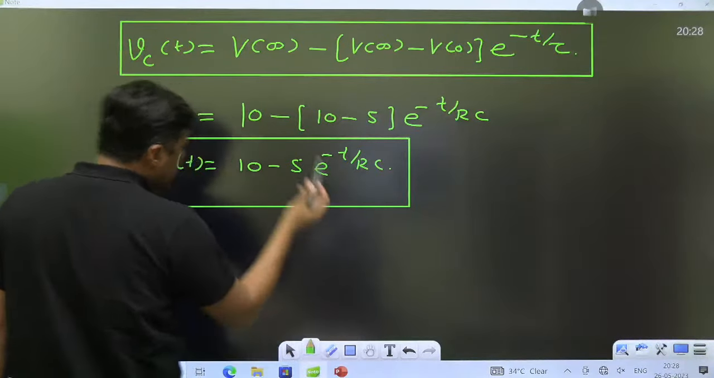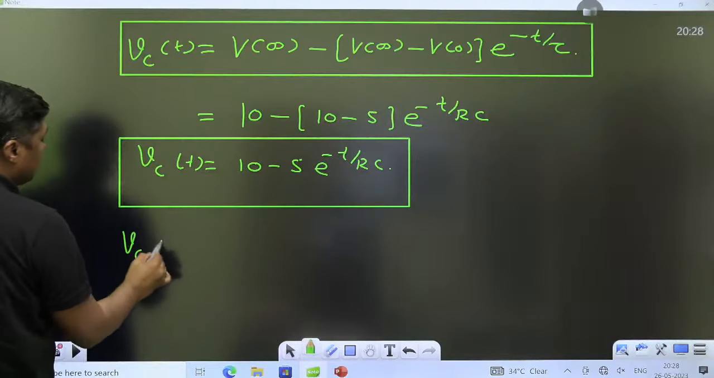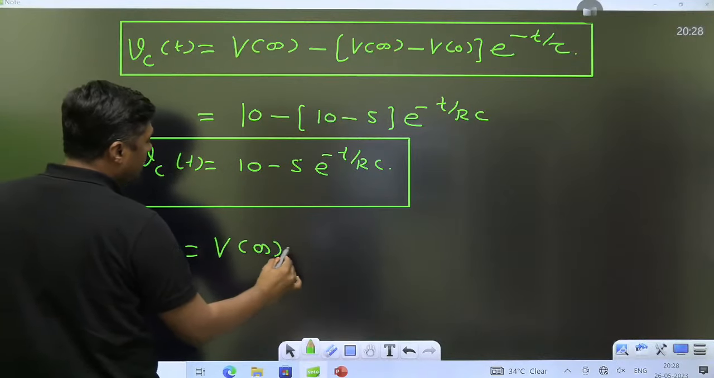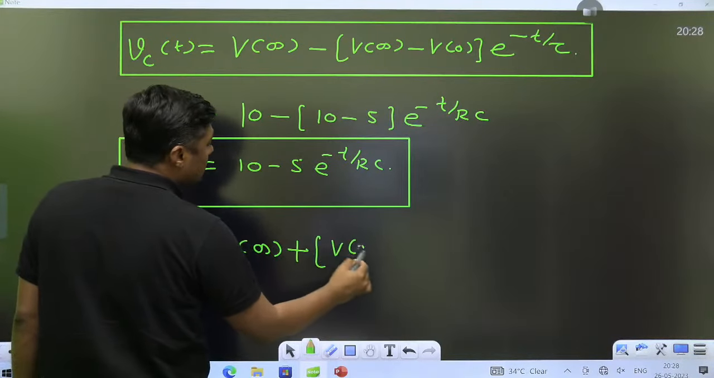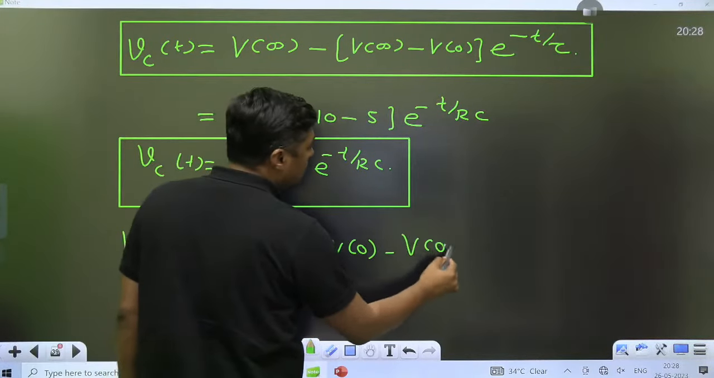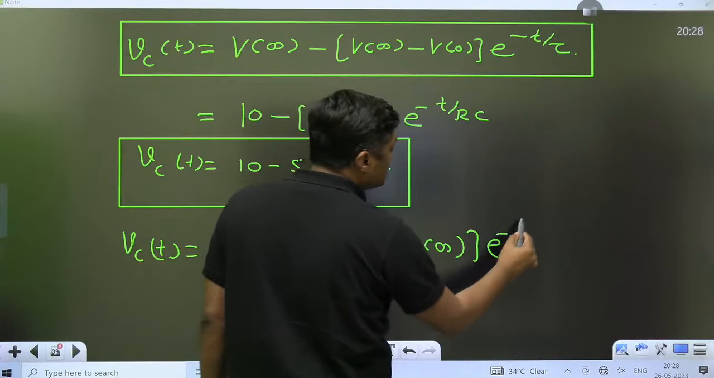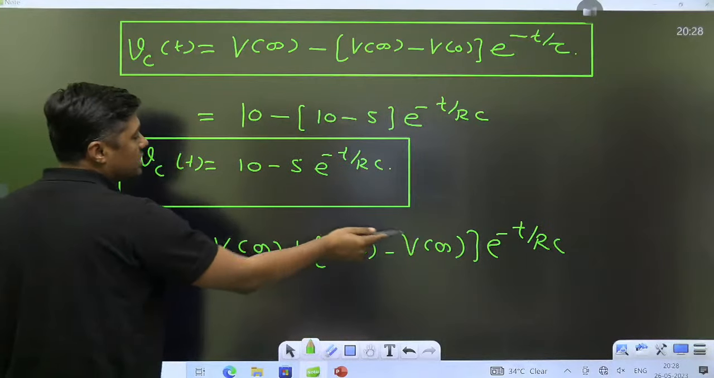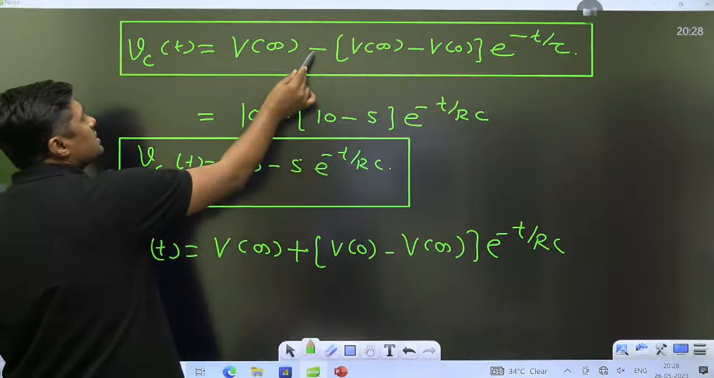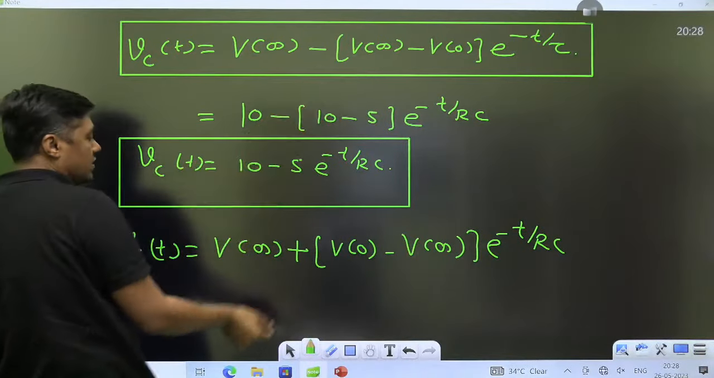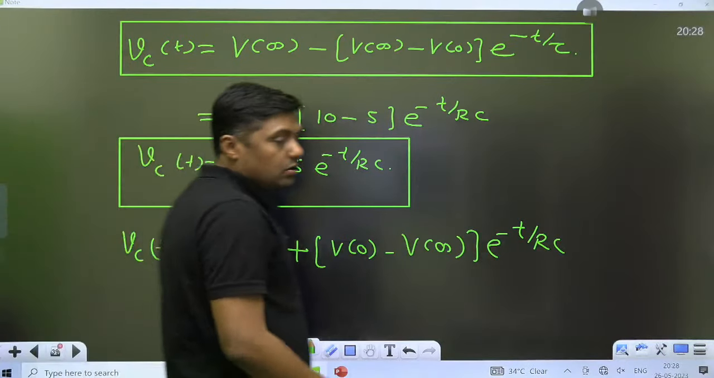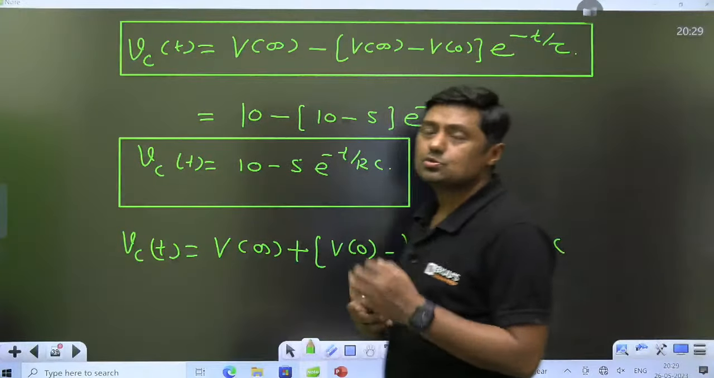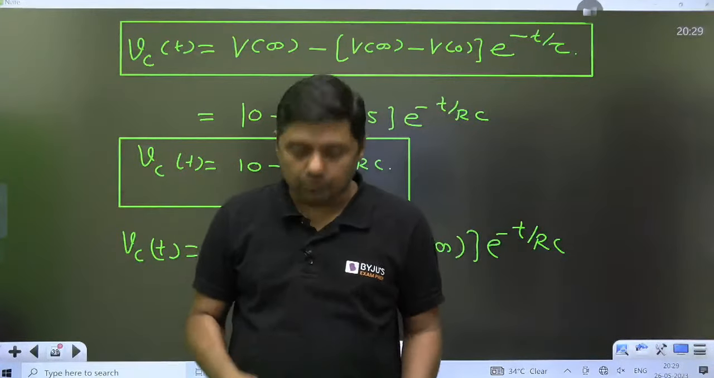Or sometimes in some books it is used like this. Change the sign only. It will become V final plus V initial minus V final, e raised to power minus t by RC. In some textbooks it is used as V final minus V initial e raised to power minus t by RC. Same thing, I am just putting the minus sign here, and you will get this answer. So this is about the simple source free RC circuit and the RC circuit with source.